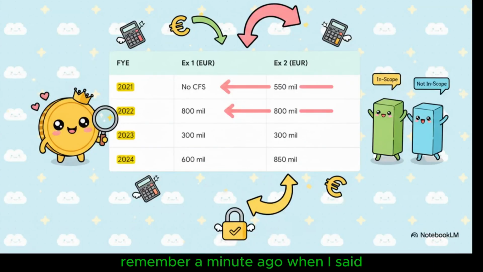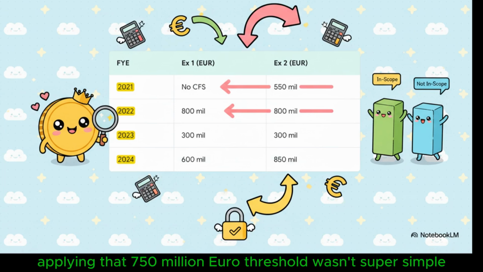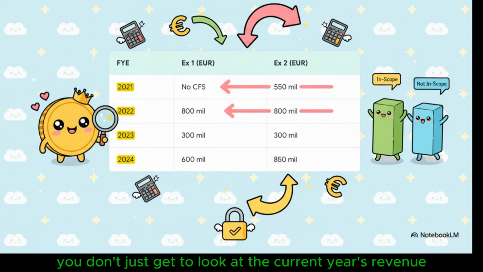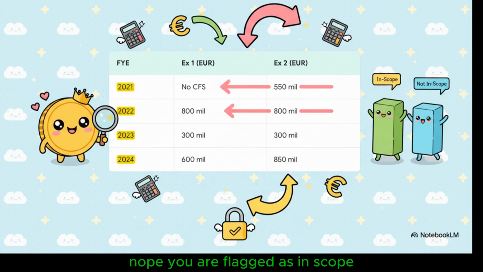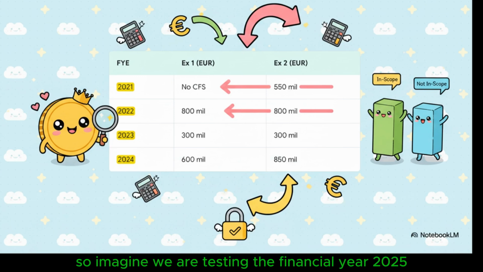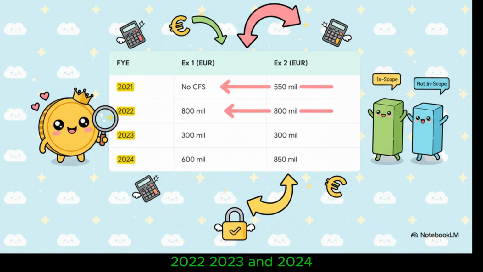Okay, remember a minute ago when I said applying that 750 million euro threshold wasn't super simple? Here is exactly why. You don't just get to look at the current year's revenue. Nope. You are flagged as in scope if your consolidated revenue hits that threshold in at least 2 out of the 4 preceding financial years. So imagine we are testing the financial year 2025. You have to look backwards at 2021, 2022, 2023, and 2024.